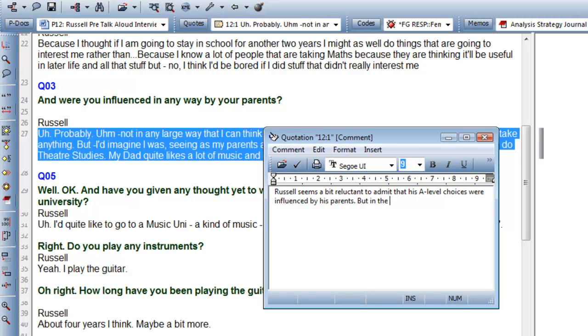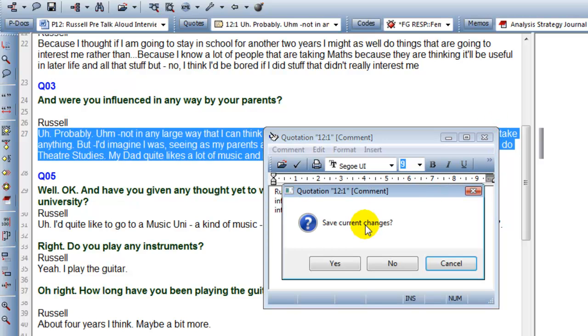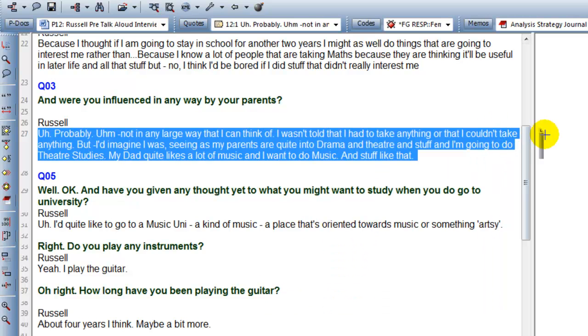But in the end, he does mention their interest in the theater. And, right, I'll just close this, save current changes, and the comment has been created there.